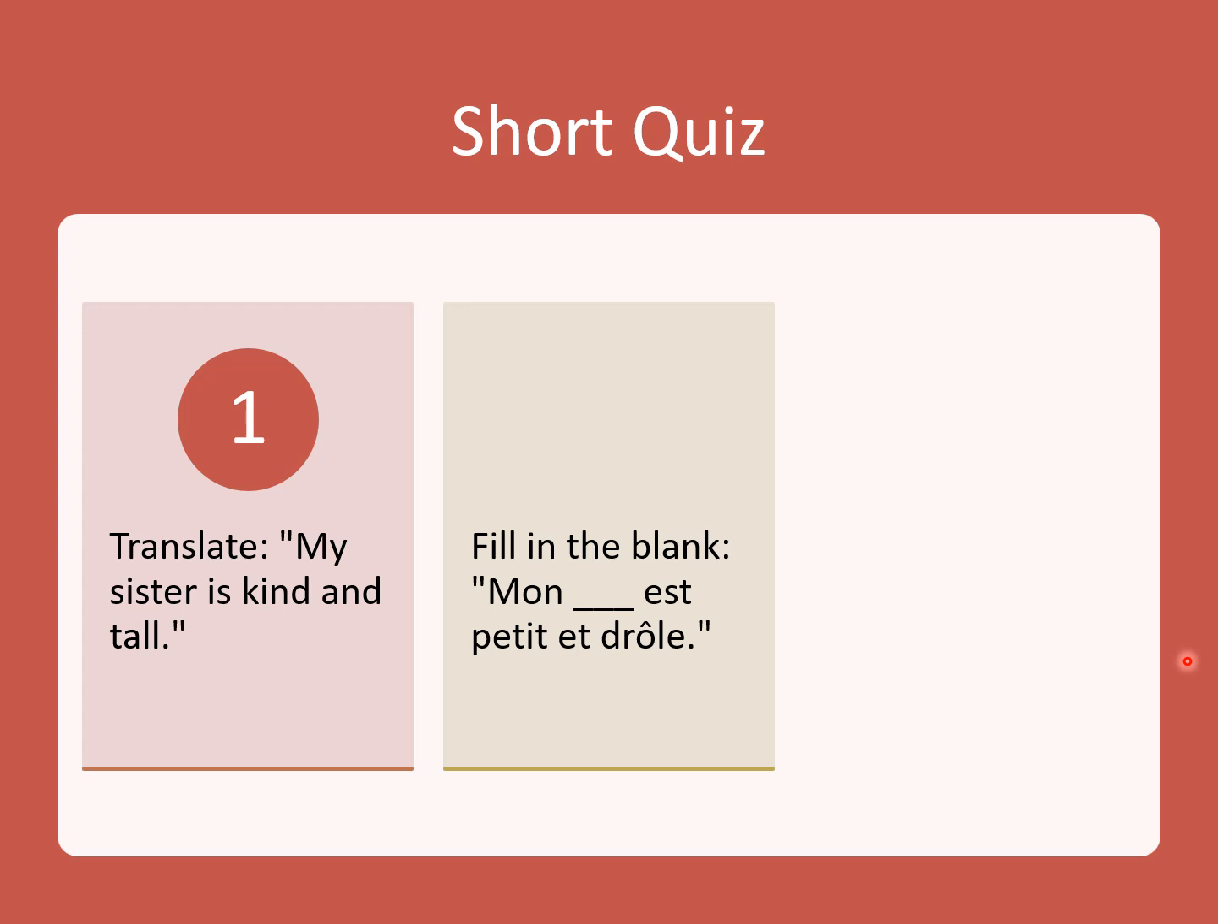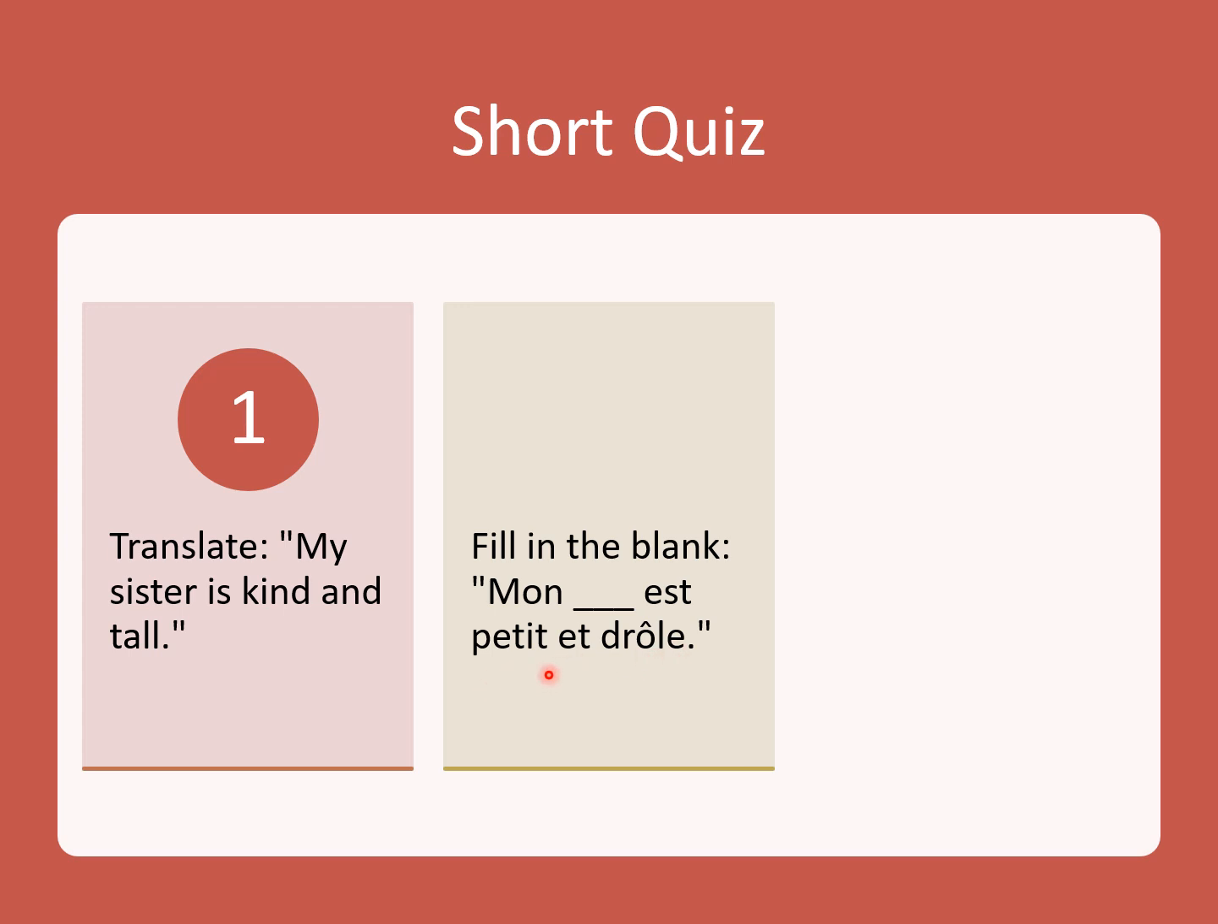Good. Number 2. Mon something est petit et drôle. My whoever family member is short and funny. Remember the mon would conform to a masculine or male family member. So we listed about 5 of them, and when we added the other 2, you could have here mon père, mon frère, mon oncle, mon grand-père, mon demi-frère. I'm not sure if I mentioned that before, but all the male family members, right? Petit et drôle. And look at the spelling, right?